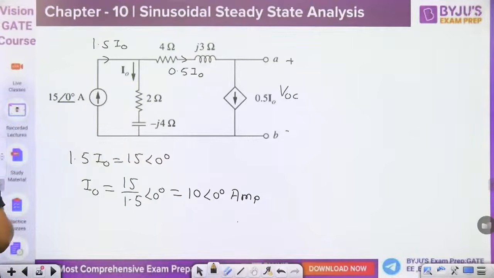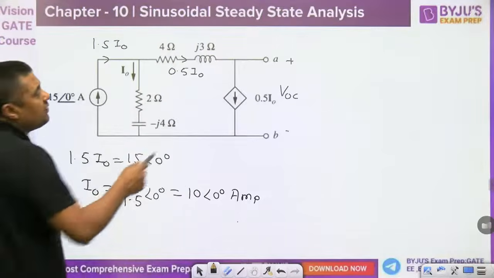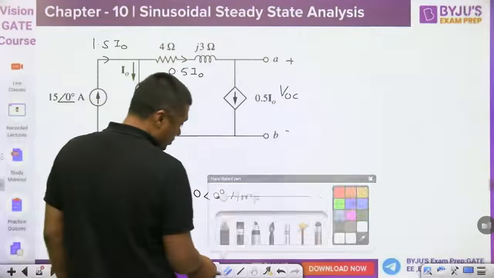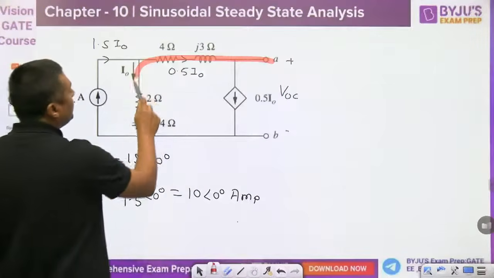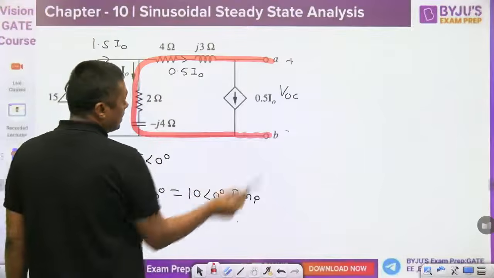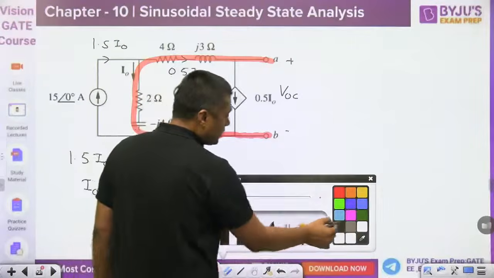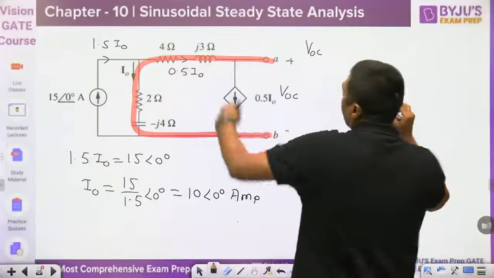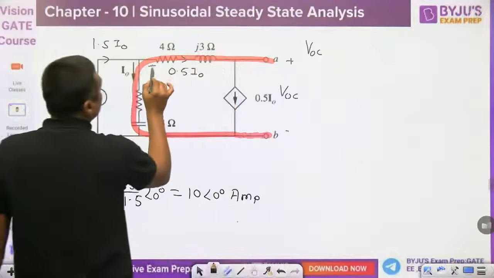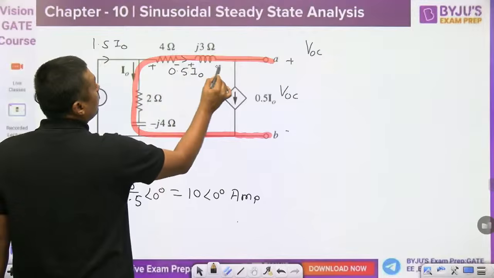Now, once you have the value of I0, then guys, you can apply the KVL from this loop to this loop. So according to KVL, what is the VOC? Because it is in the opposite direction, this is plus minus, plus minus.